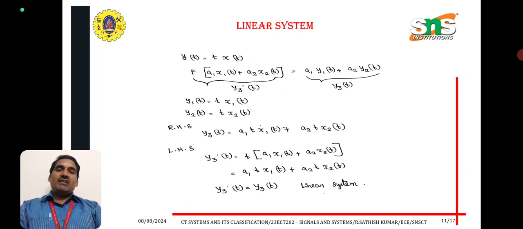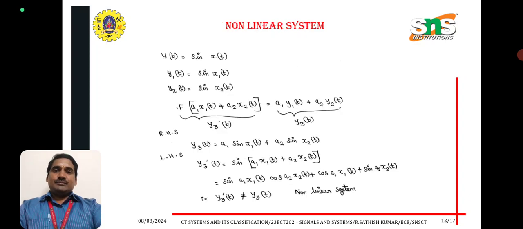y3 dash of t, while we are taking the t function as outside, therefore t into a1 into x1 of t plus a2 into x2 of t, therefore a1 into t into x1 of t plus a2 into t into x2 of t. Therefore y3 dash of t is equal to y3 of t. The system is said to be linear system.